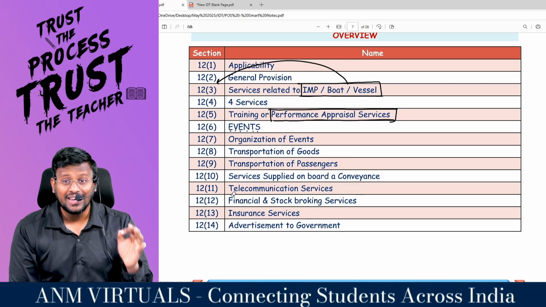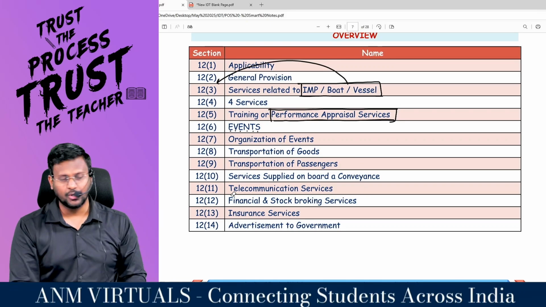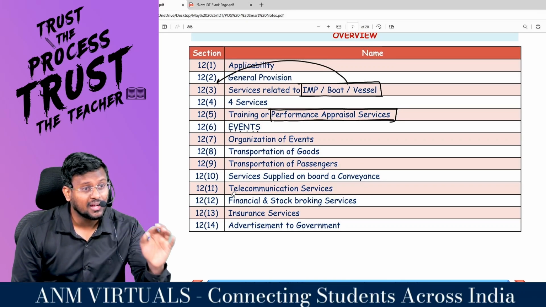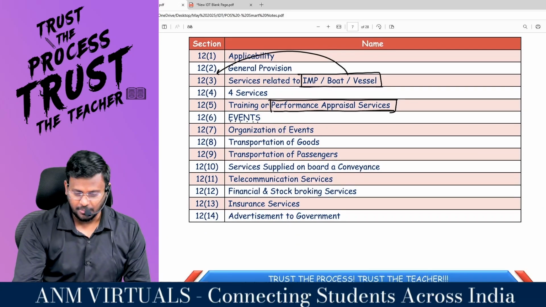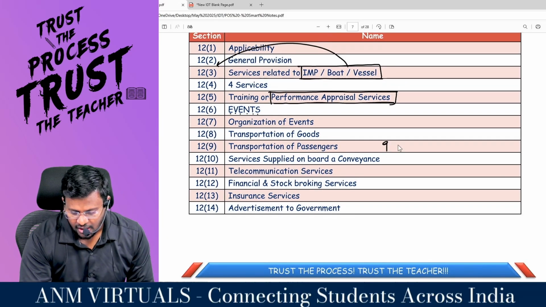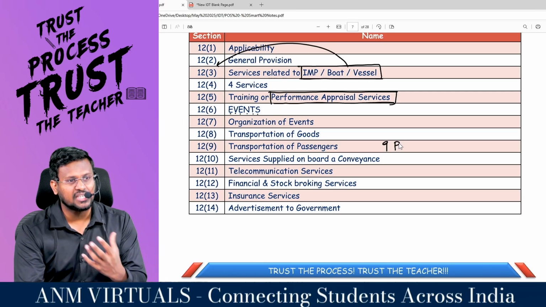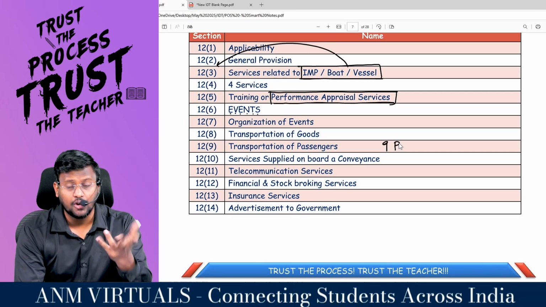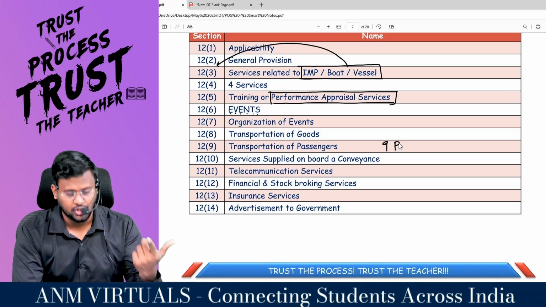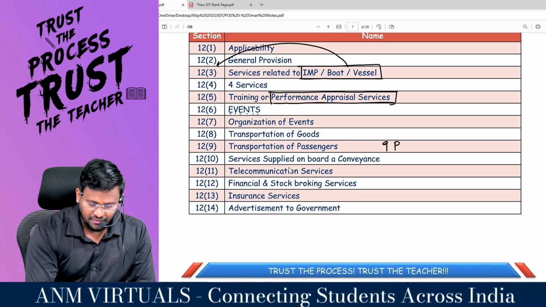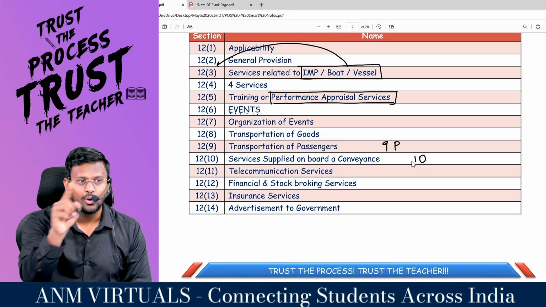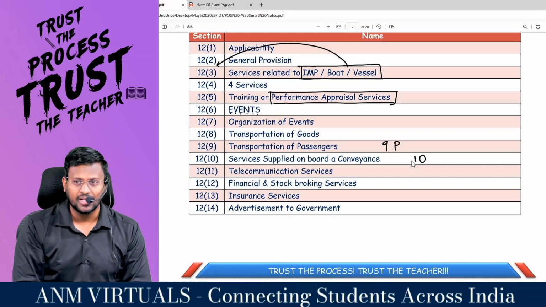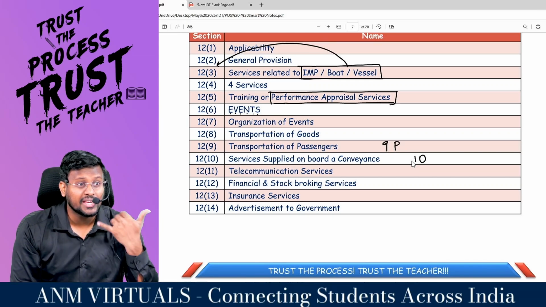12.8, transportation of goods. Transportation of goods. Are you all really with me? 12.9, if you reverse, P stands for passenger. 12.9 is transportation of passengers. 12.10, services supplied on board a conveyance. That is 12.10, on board a conveyance. 12.11, telecommunication services.